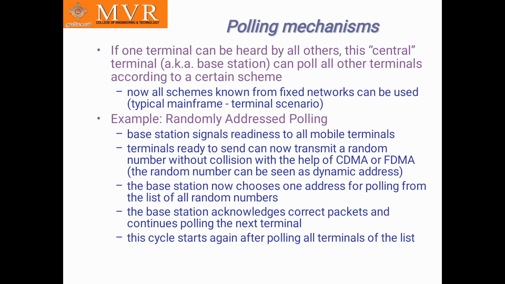Terminals ready to send can now transmit a random number without collision with the help of CDMA or FDMA. The base station now chooses one address for polling from the list of all random numbers, acknowledges correct packets, and continues polling the next terminal. This cycle starts again after polling all the terminals of the list.